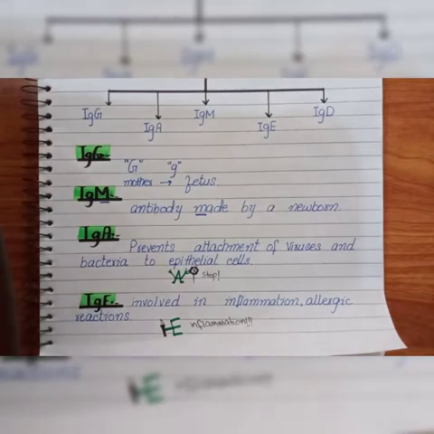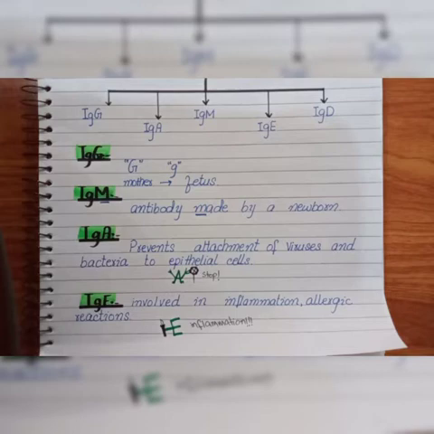We also have another antibody, immunoglobulin D. What is the function of immunoglobulin D? It binds bacteria and also activates the B cell.